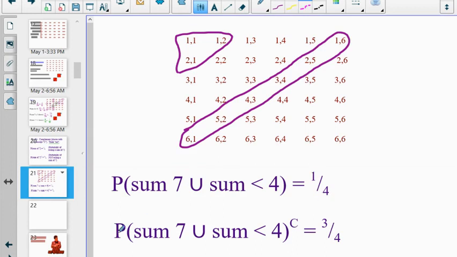And so if I say, what's the same probability, but I put the little c there, that's my way of saying, what's the probability of not rolling a sum of 7 or a sum that is less than 4? And so if the probability of that happening is 1/4, the probability of it not happening is 3/4.